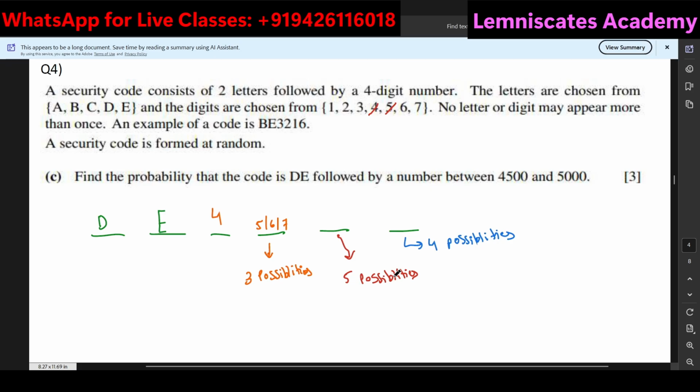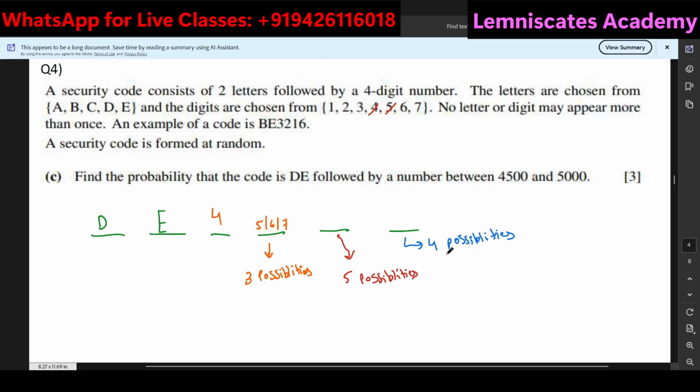Okay, what I'm doing basically over here is a part of permutations only. But I'm not really talking about permutations in terms of the notations of the permutations. I'm just talking about the pure understanding of the permutations. So over here, to find the total number of codes such that it starts with DE and the numbers stay in between 4500 and 5000, what are the total possible ways to have this?